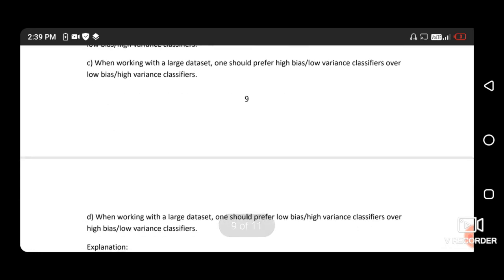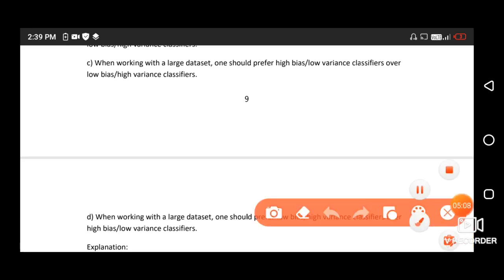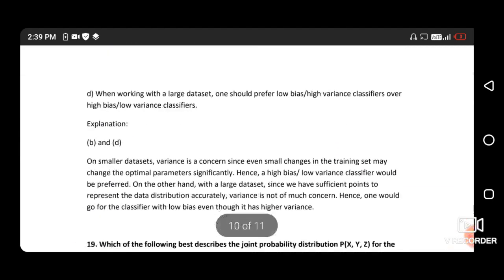Option D. When working with a large dataset, one should prefer a low bias and high variance classifier over a high bias and low variance classifier. So options B and D are correct.